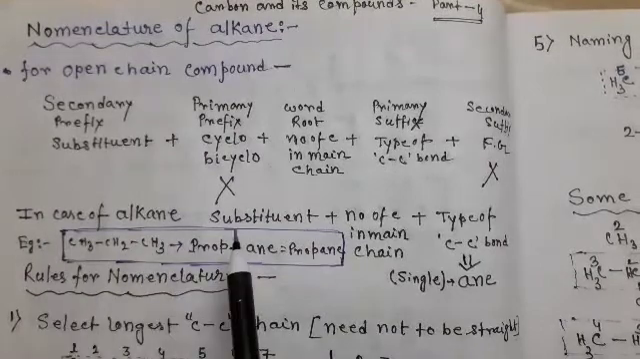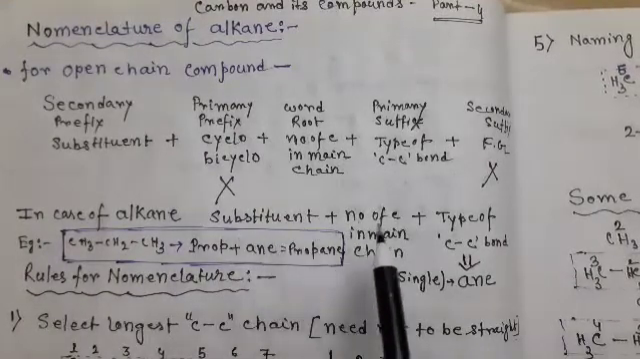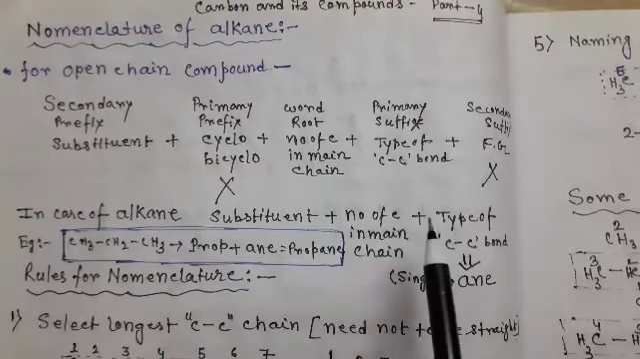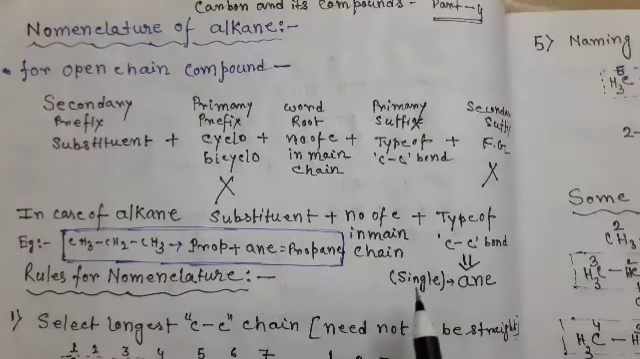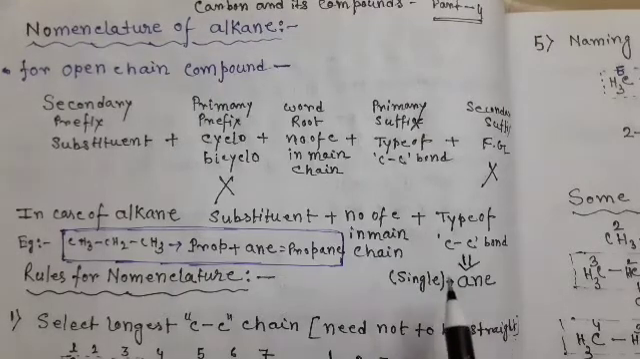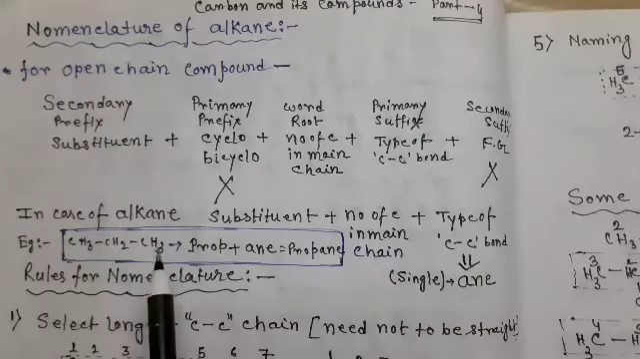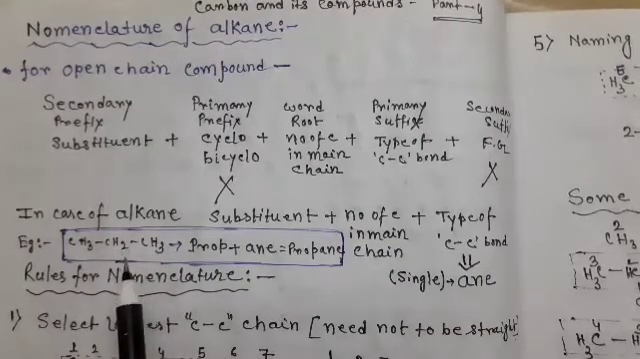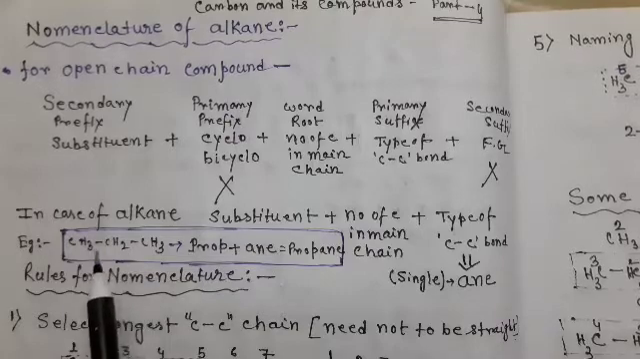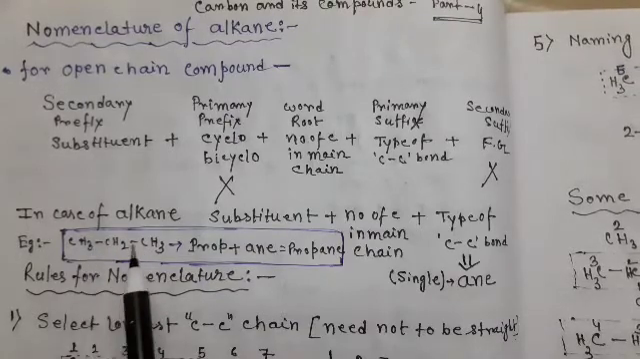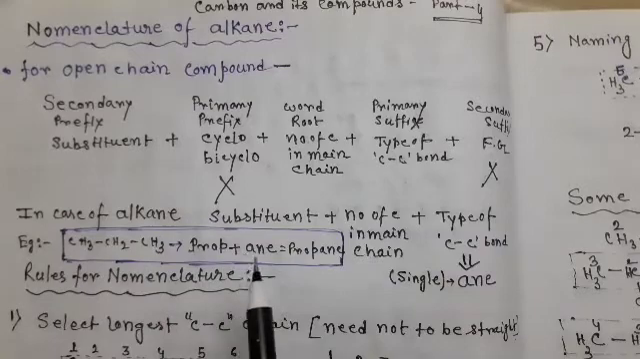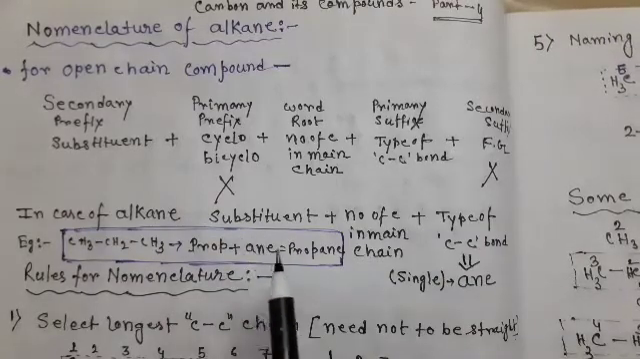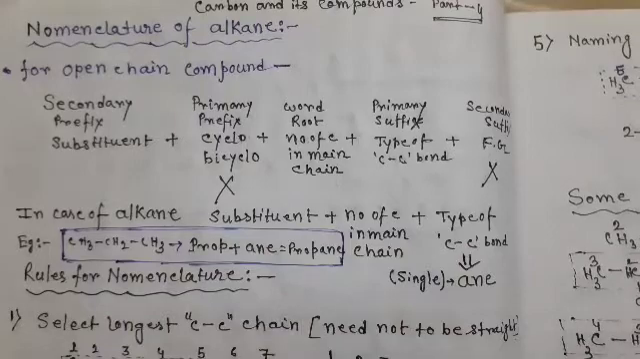So in the case of alkane, only write the substituent, then write the number of carbon in the main chain, that is the word root, then write the type of carbon carbon bond. For alkane, only a single bond is present, so the primary suffix is ane. For example, CH3 CH2 CH3, there is no substituent, so write the word root, that means the number of carbon in the main chain. Here there are 3 carbons in the main chain, so the word root is prop, and the carbon carbon bond in this compound is a single bond, so the primary suffix is ane. The name of the compound is propane.